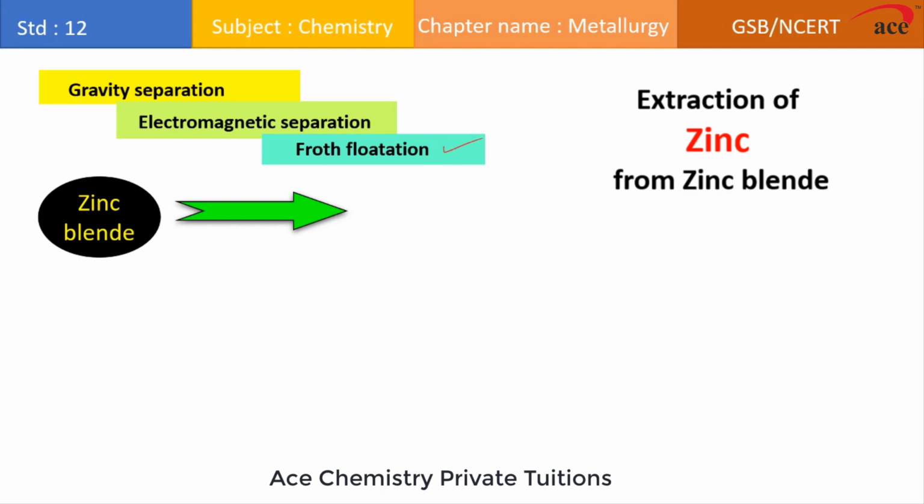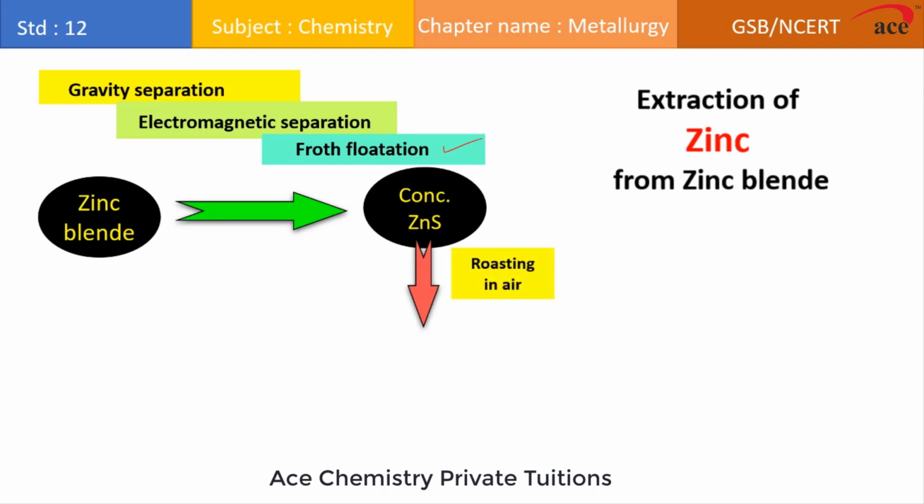After concentration, this concentrated zinc blende is subjected to extraction, and for the extraction we do the process of roasting. In roasting, this concentrated zinc sulfide ore is heated in excess of air so that it gets converted to zinc oxide.